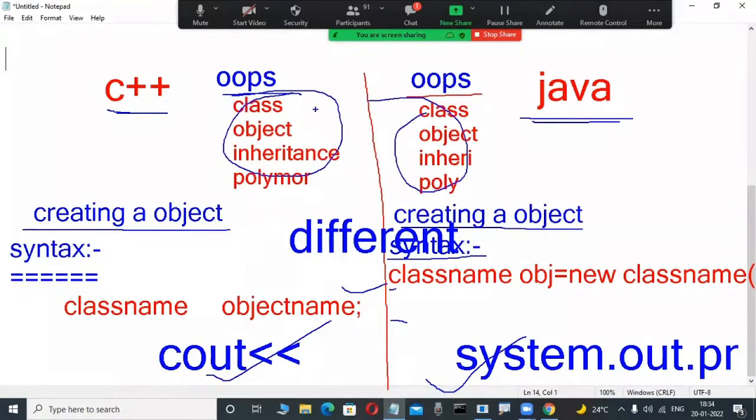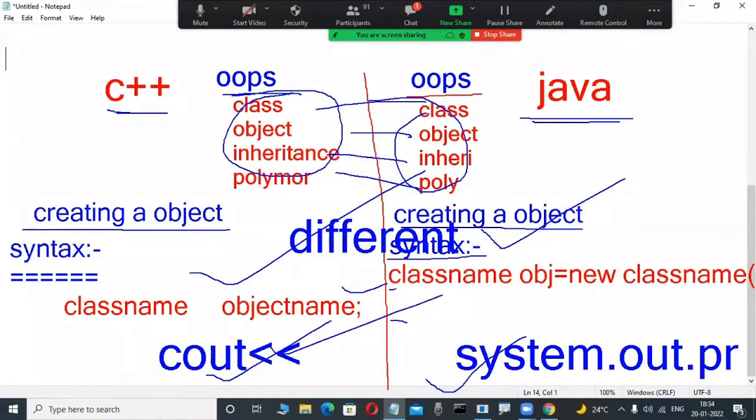Same. OOPS concepts are the same. What is a class? What is an object? What is inheritance? What is polymorphism? Same. But syntactically, totally different. Why? Because those are two different languages. Two different products from totally different companies. That's why functions are different, and the syntax is also different.